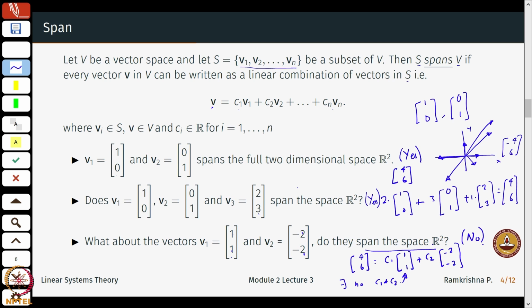Okay, does this span some lower dimensional space? Does this, for example, span R1? Well, the answer is yes, but we will come to that a little later. So, what if it does not span the space R2? Does it span a lower dimensional space? The answer here is yes, but we will look at it a little later. Here we are just looking at what span means, and what is the role of these vectors V1 till Vn in determining if they span my n-dimensional space in general, or the 2-dimensional space in these 3 examples.